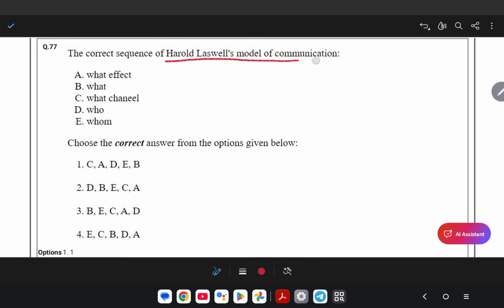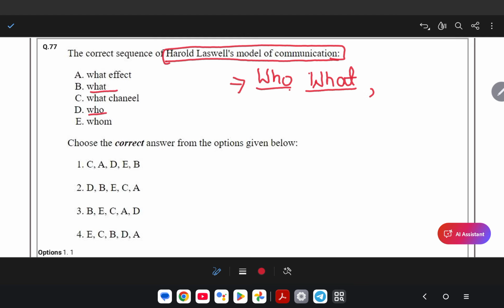This question is common in paper 1 and paper 2. In the Lasswell model, we have who, what, channel, effect, and whom. First is who, because a message is always sent by someone. Then what, the message they have. Then the channel, the medium through which they want to send it.